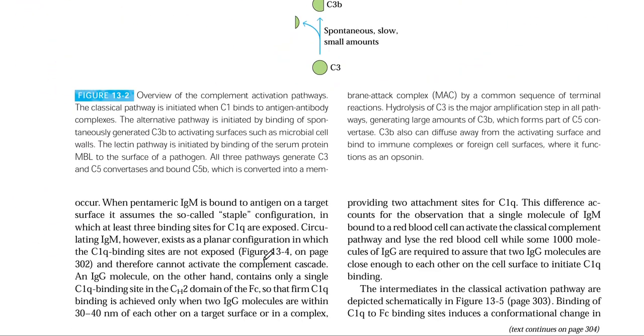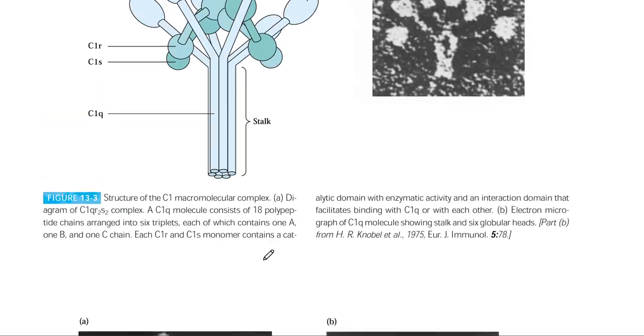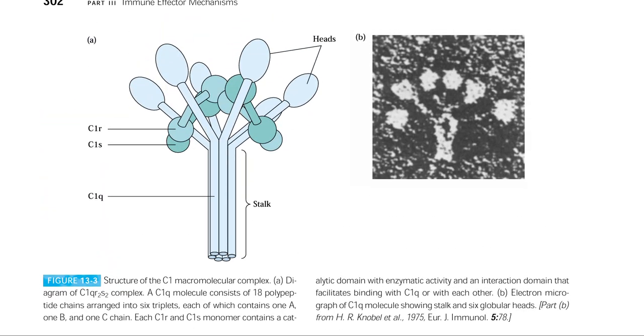So here are the three major pathways which we have discussed about the complement system. And if you want to know about the structural details also, here we have the structure of the C1 macromolecular complex. We already knew that C1 consists of Q, R and S subunits. Here you see this is represented as C1 Q R2 S2. There is a C1q molecule. It consists of 18 polypeptide chains arranged into 6 triplets. So this whole stock is made up of C1q.